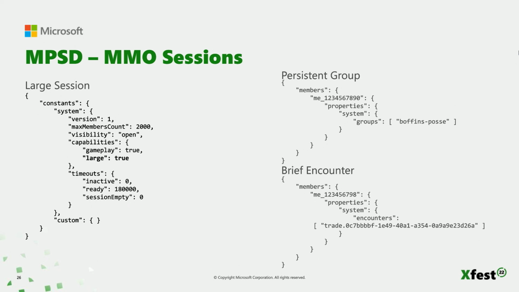Large sessions do not provide access to the full member list either. Only the data for the user specified in the call will be returned. Title services would therefore need to track the user information for members of large sessions in their own logic when using MPSD to support the XR requirements.